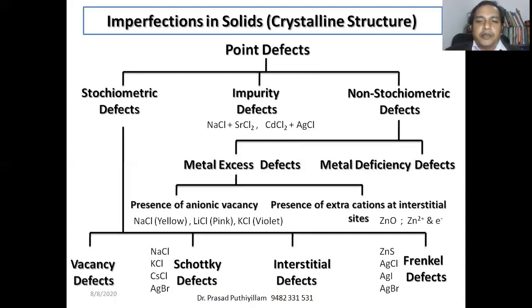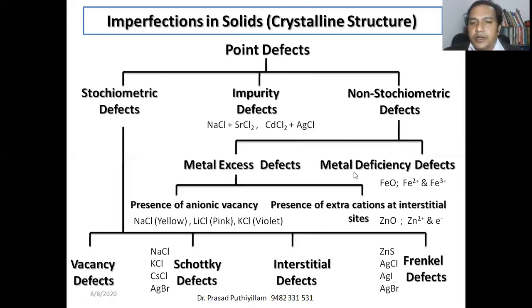Presence of extra cations at interstitial sites: that is zinc oxide. On heating, the oxygen will be removed from the lattice, and Zn2+ ions will go and occupy the interstitial points, as well as the electrons formed will also occupy interstitial points nearby the positions occupied by Zn2+ ions. So these are the classification of solids, that is crystalline structures, and their examples.